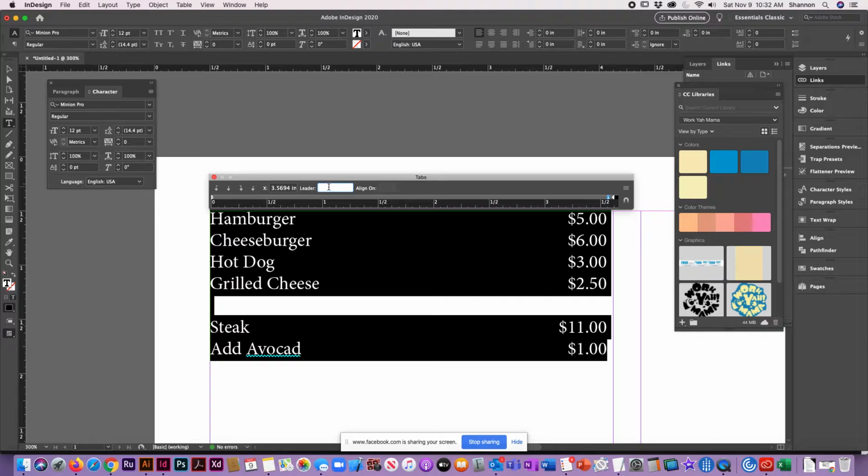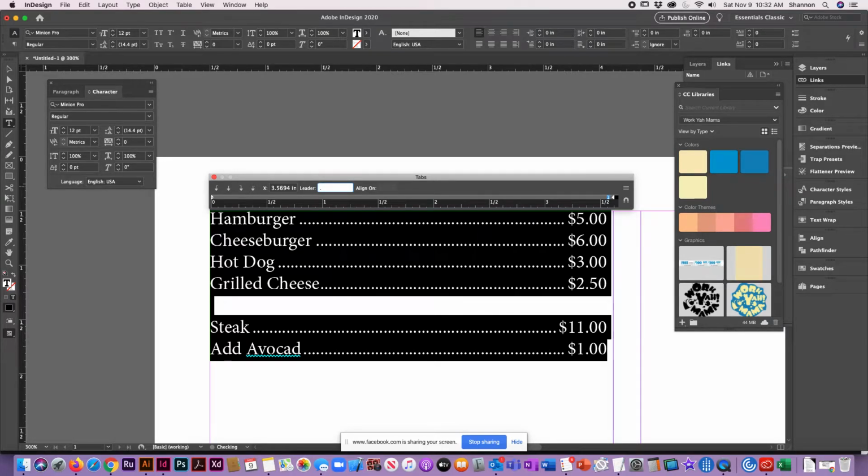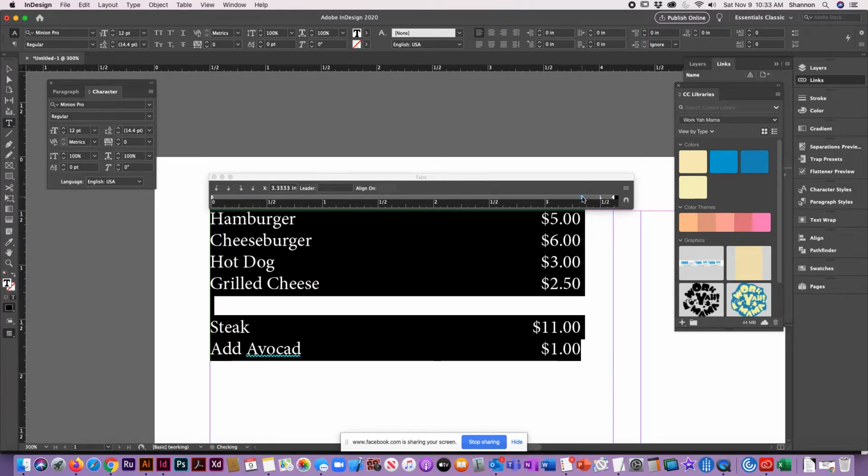Then you can put your dot in the leader and hit enter, and it adds those dots in. But when you are adjusting, you have to be careful to grab the actual arrow, which can be a little bit difficult. So if you accidentally click, you're going to add a new arrow in. See? And now your leaders are gone.